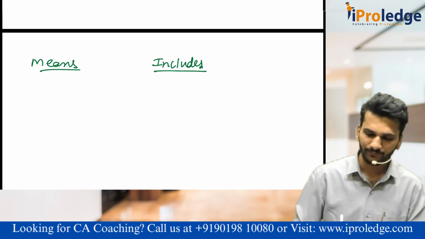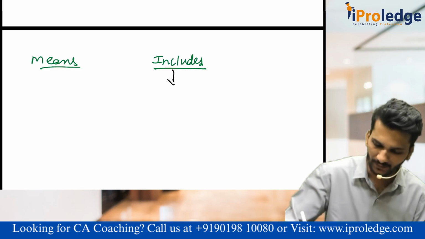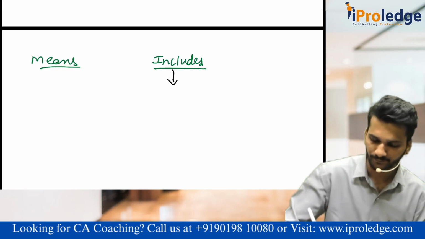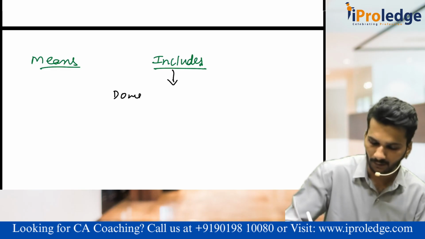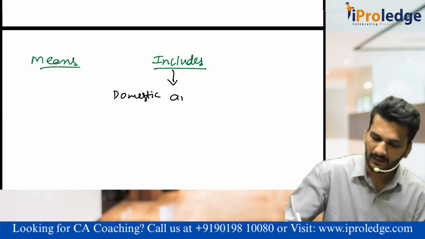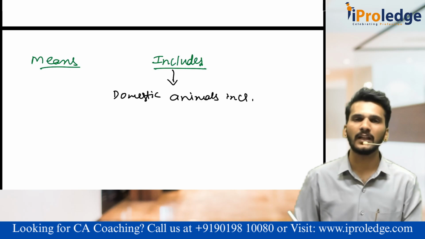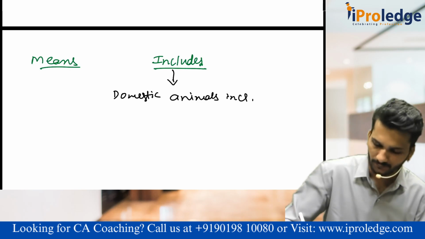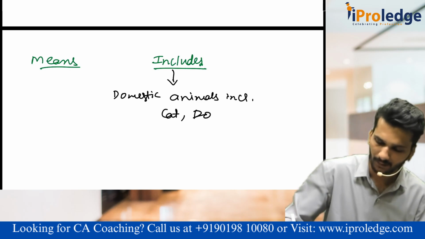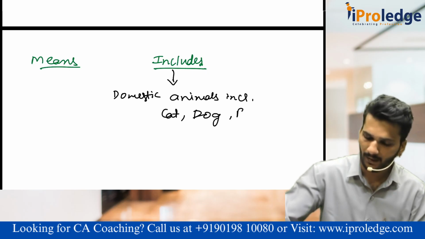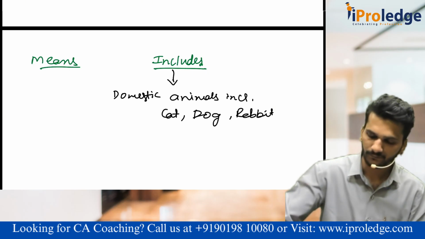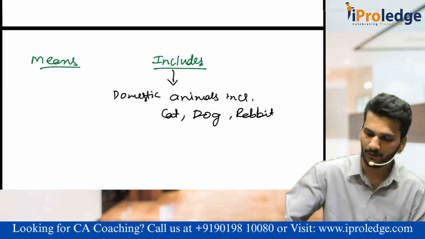For example, if I say domestic animal includes the cat, the dog, maybe rabbit. What are the other animals? Domestic animals.